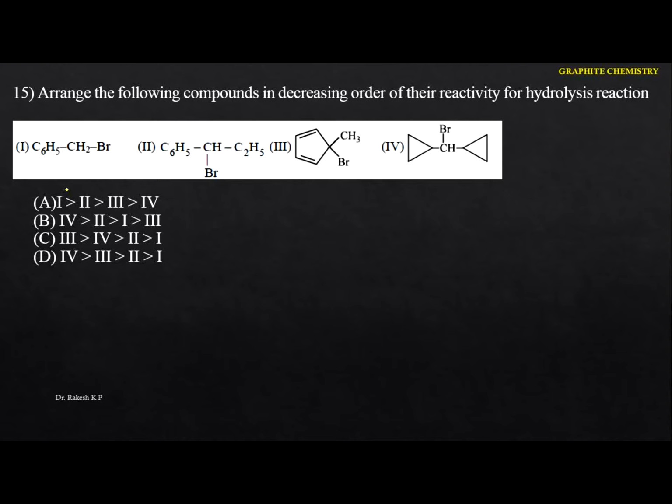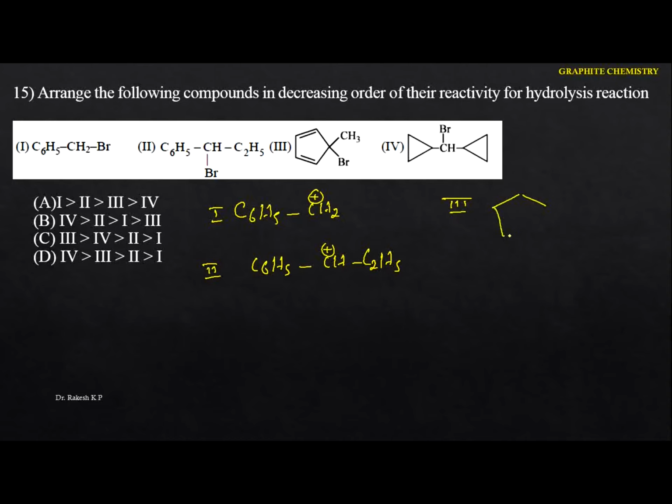Next one. Arrange the following compounds in the decreasing order of reactivity for hydrolysis reactions. Let me write the carbocations. Let me take the first one here. I'm going to directly write the carbocation. Here we got the benzyl carbocation, this is the first one. For the second one, again I'm going to indicate the carbocation: C6H5, here it forms the CH plus, and the C2H5. And in the third one, this is the carbocation you are going to get.